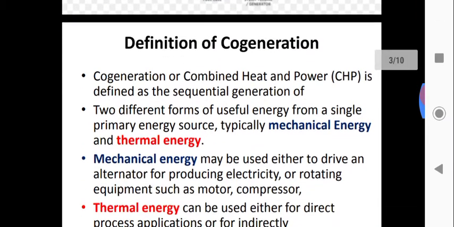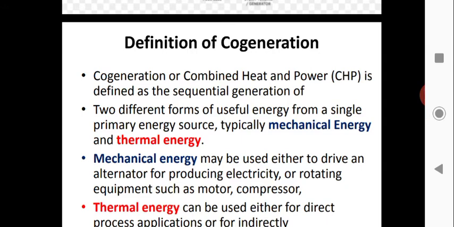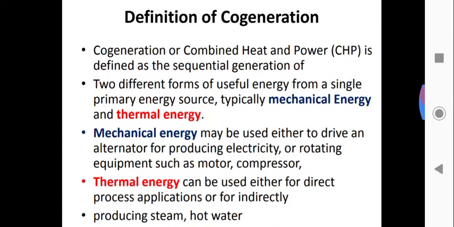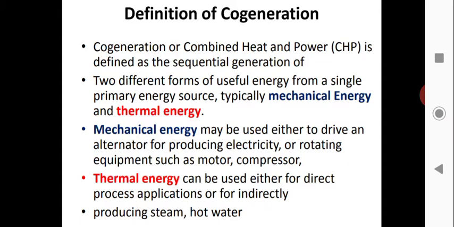Next, what is the definition of cogeneration? Cogeneration, or combined heat and power (CHP), is defined as the sequential generation of two forms of useful energy from a single primary energy source, typically mechanical energy and thermal energy.